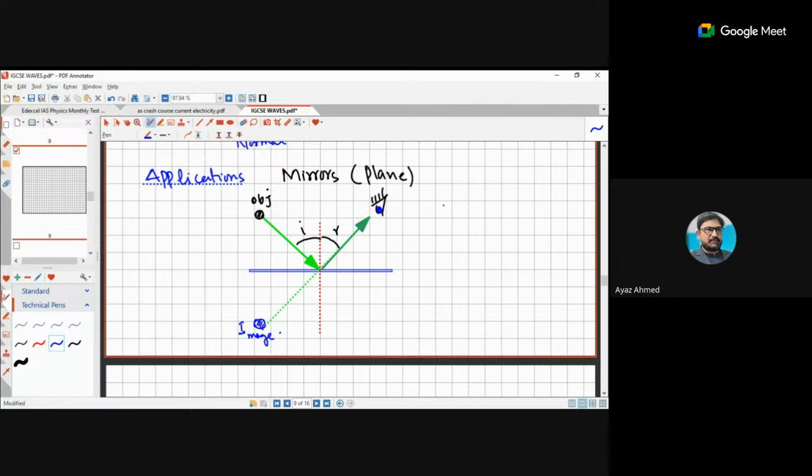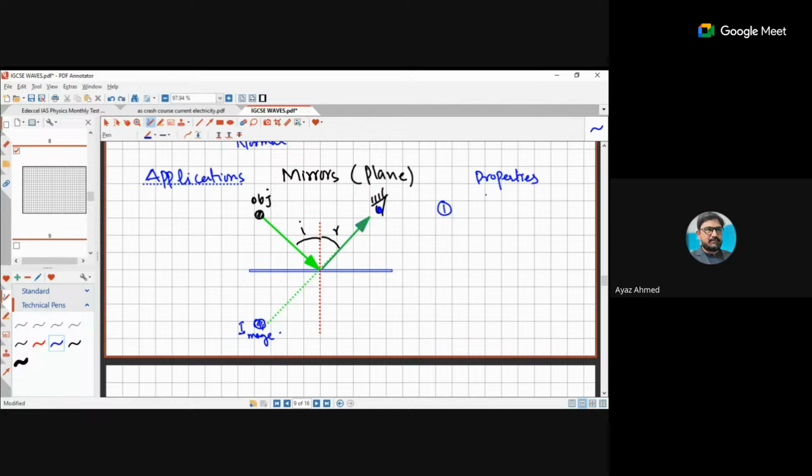But for the properties of the image, let me first talk about the properties with you, then I would be able to draw that according to the properties.